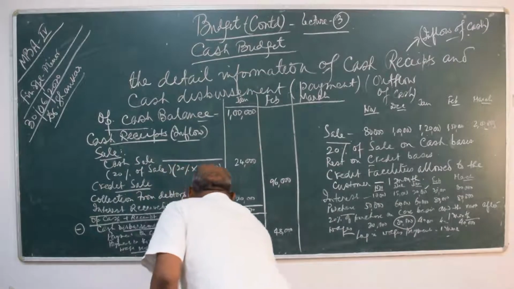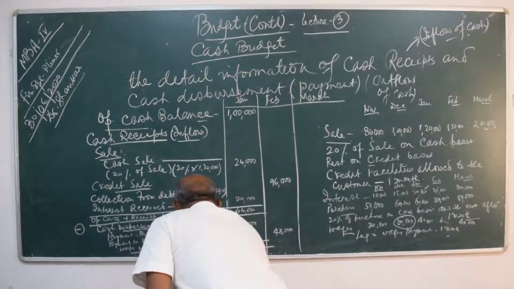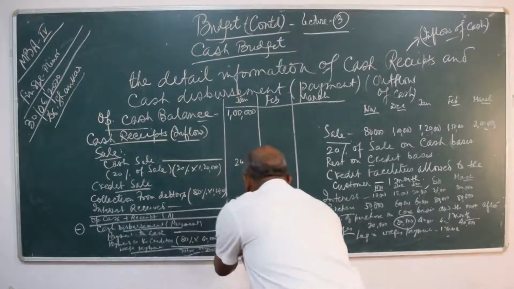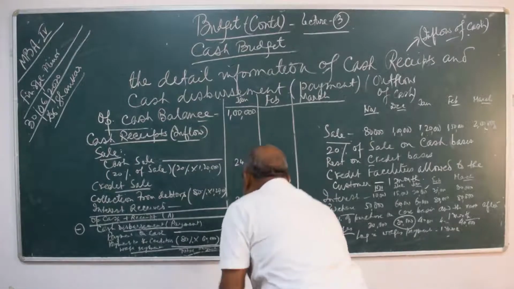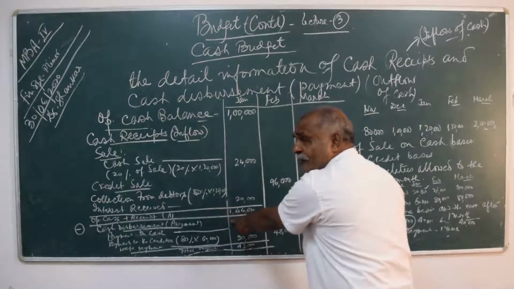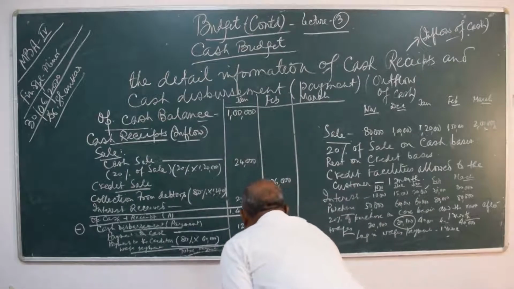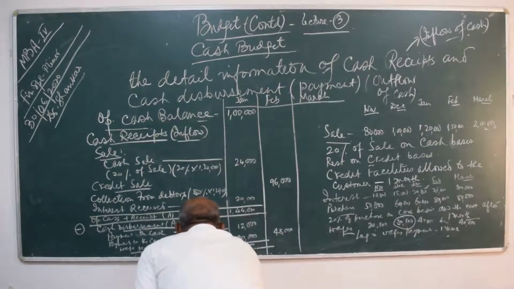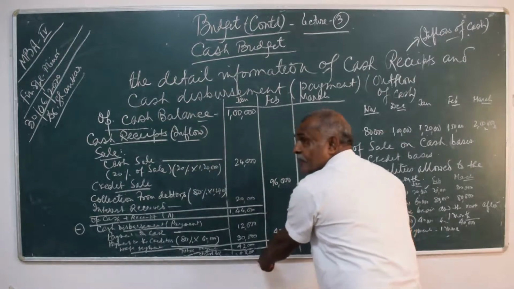In the same way, you add all these amounts. This will give you the total payment, that is 32,000 plus 30,000 plus 12,000, 42,000. You deduct from cash opening minus cash disbursement. The amount is 1,08,000. This is your closing cash balance. Closing cash balance of January. And this will be